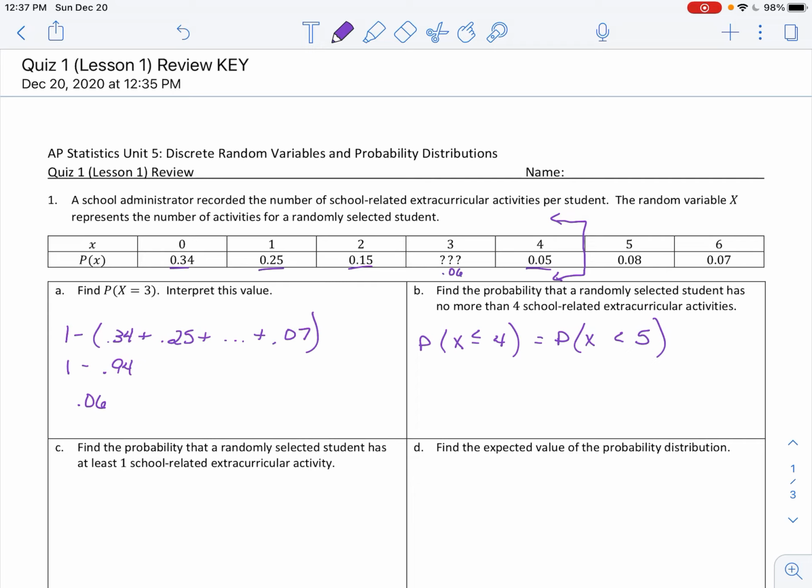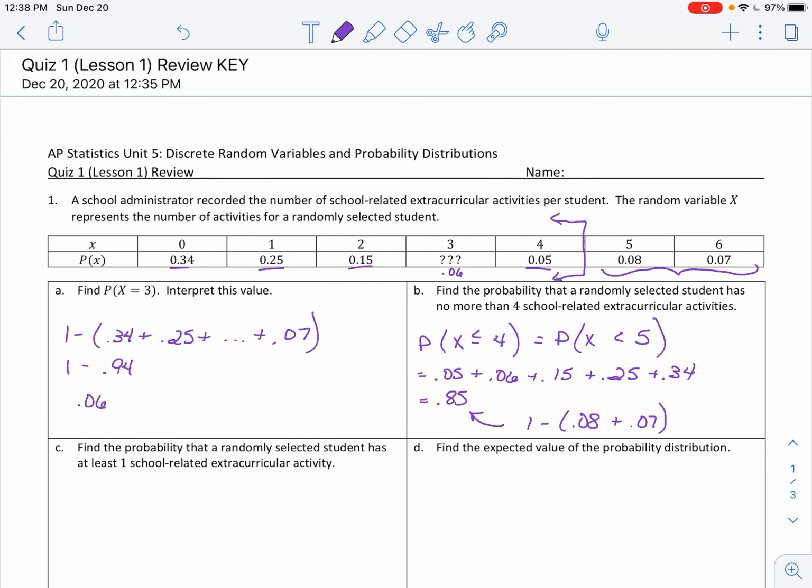So I need to take all the probabilities that are less than 5 and sum them together. So this is the probability of a 4, or the probability of a 3, or the probability of a 2, or the probability of a 1, or the probability of a 0. Now, I know that's 0.85, and I can do that pretty quickly because the other option is just saying, well, it's not 5 or 6. And since 5 or 6 sums to 15%, that leaves me with, again, the 85% to be not 5 or 6.